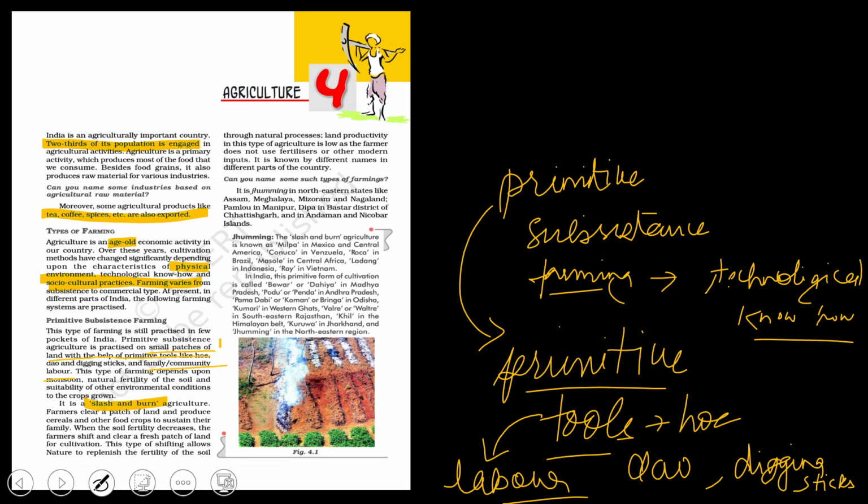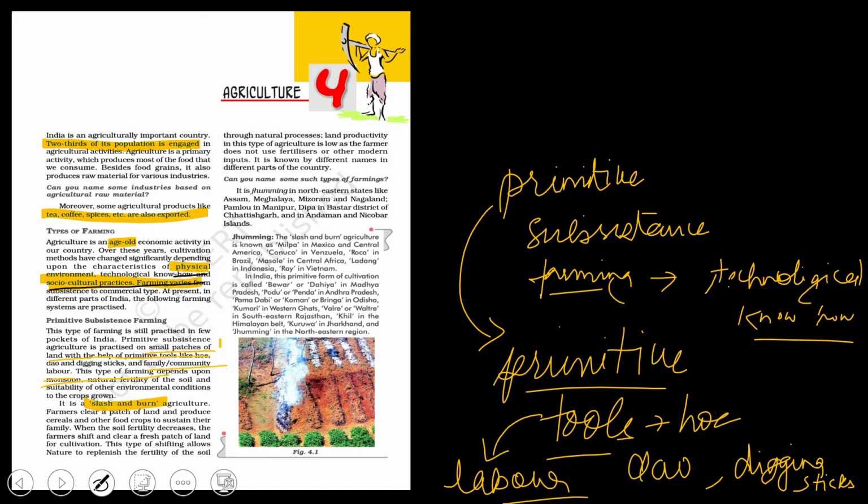So this type of farming depends upon the monsoon and natural fertility of the soil. As I said, any agriculture, any farming needs physical environment, technological know-how, and socio-cultural practices.